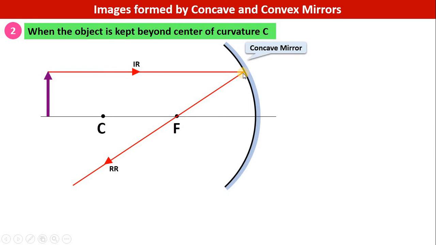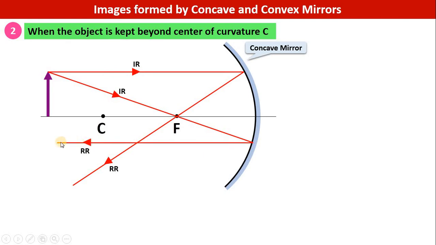Then the reflected ray is passing through the focus. To find the image, we need one more reflected ray because the point of intersection of reflected rays is the position of the image. Therefore, we take one more light ray coming from the tip of the object such that it passes through the focus. Rule number 2 of ray tracing says that whenever a light ray incident on the mirror is passing through the focus, then after reflection it becomes parallel to the principal axis. See, it becomes parallel to the principal axis, and then these two reflected rays, where do they intersect? They intersect here. So that is the place of the formation of the image.